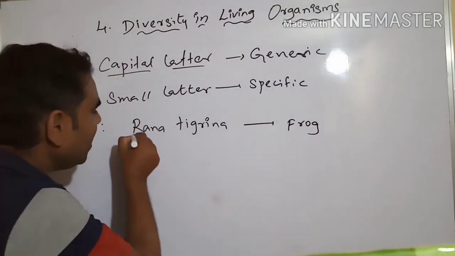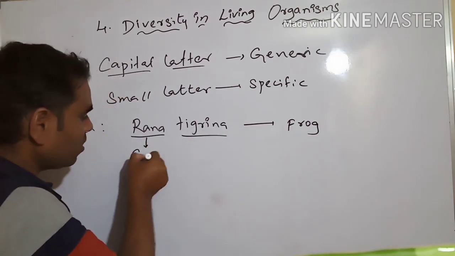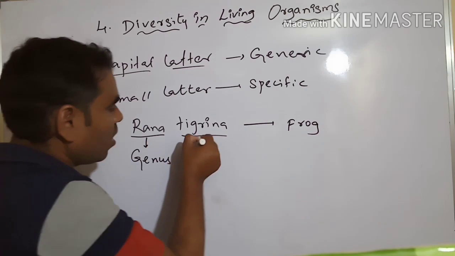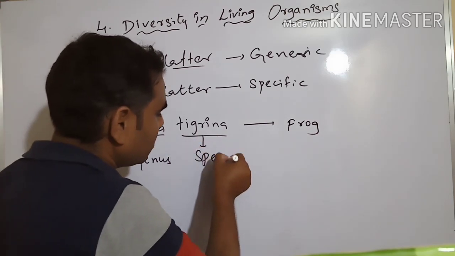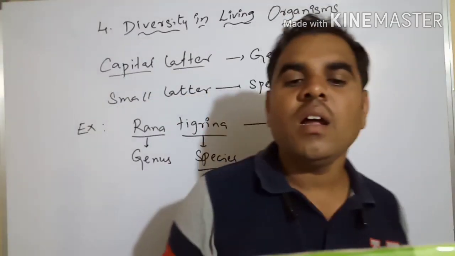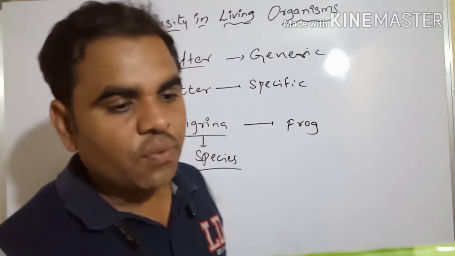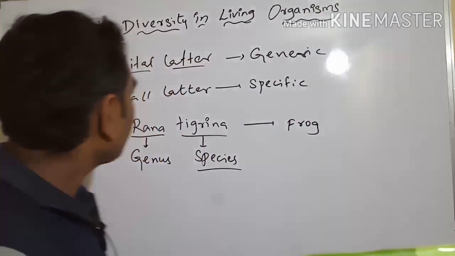Here we have Rana and tigrina. Rana is the genus and tigrina is the species. Okay. Rana tigrina. We have to write some examples.